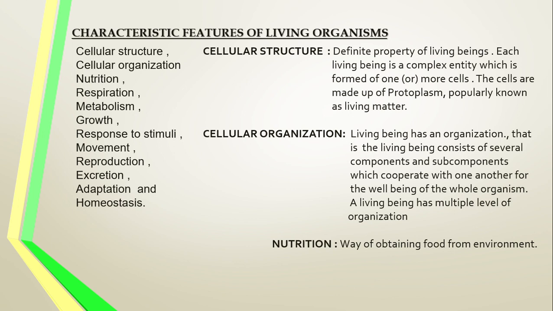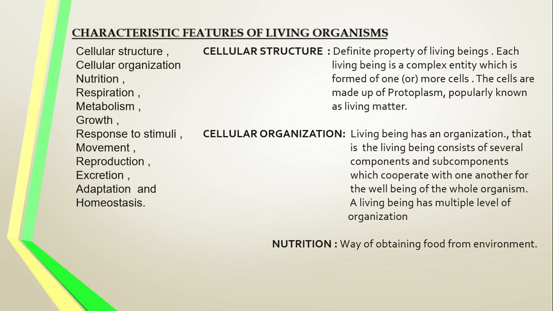Some organisms have a body made up of simple organization. Some of them have a complex organization. For example, our human body is a highly complex organization. But at the same time, the amoeba, a unicellular organism, has a very simple organization. So the living being has an organization. That is, the living being consists of several components and subcomponents which cooperate with one another for the well-being of the whole organism.